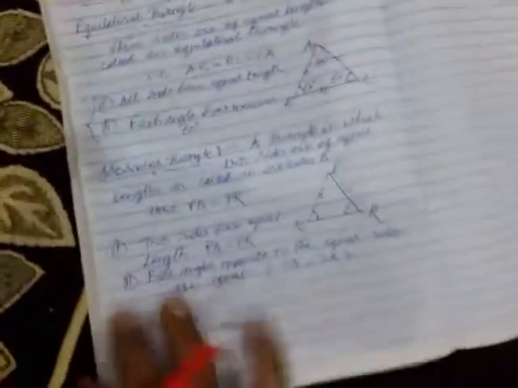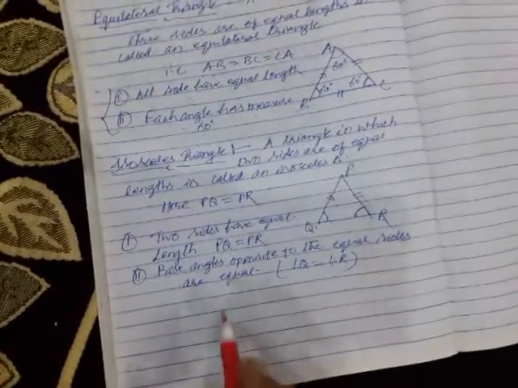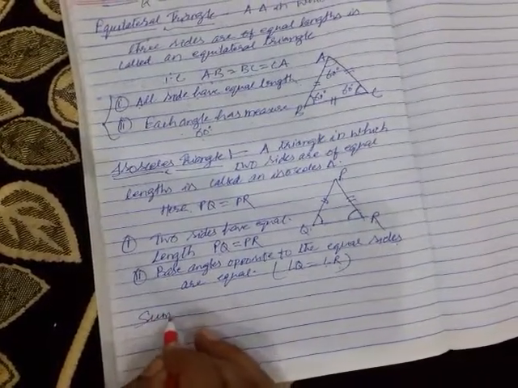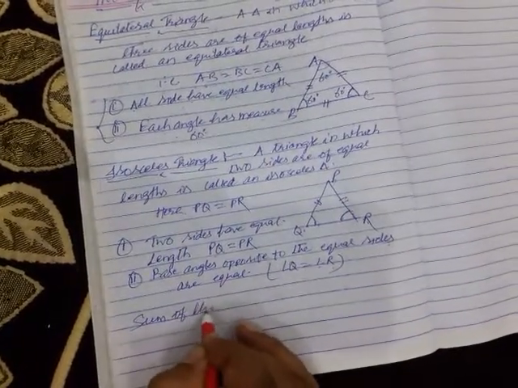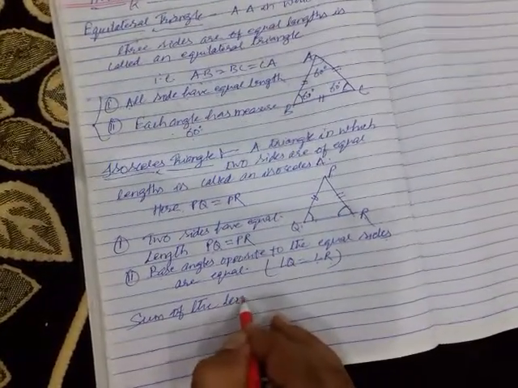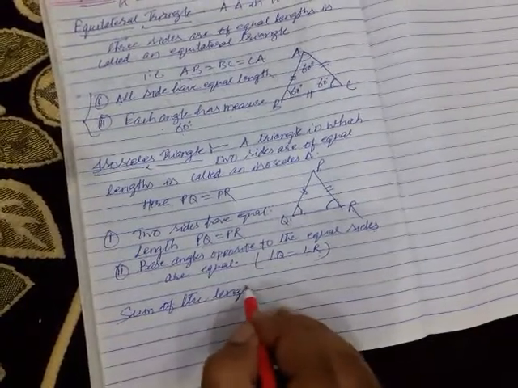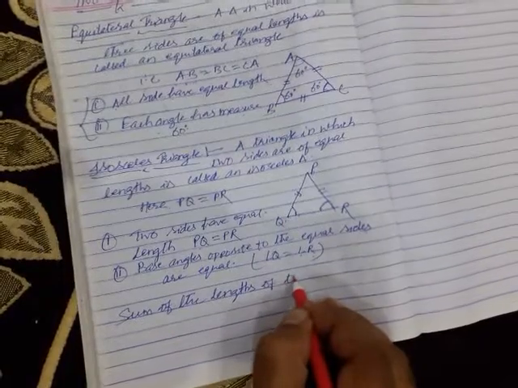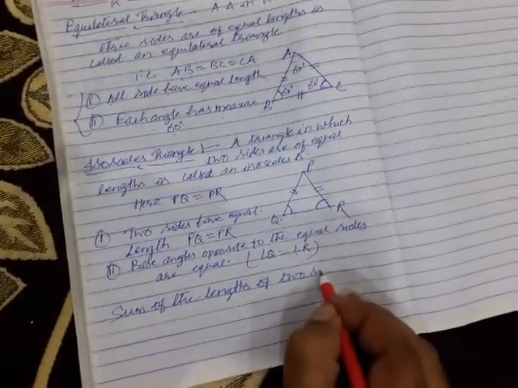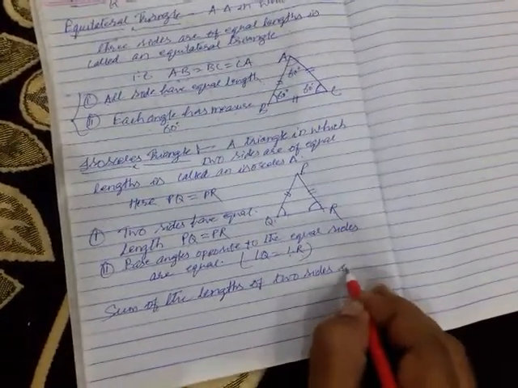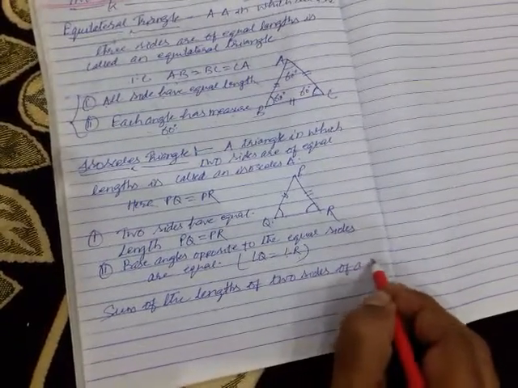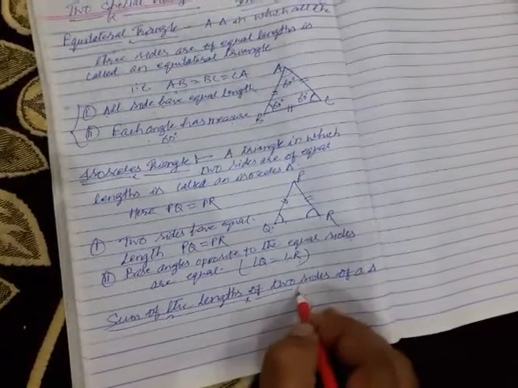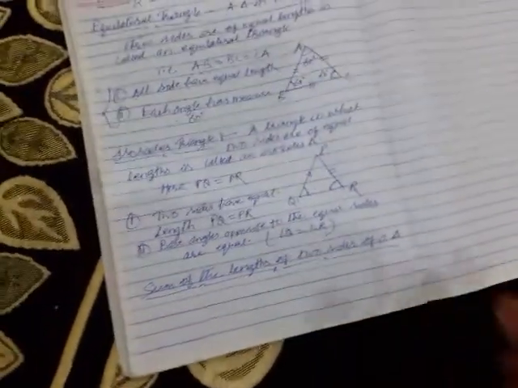The heading is sum of the length of two sides of a triangle.